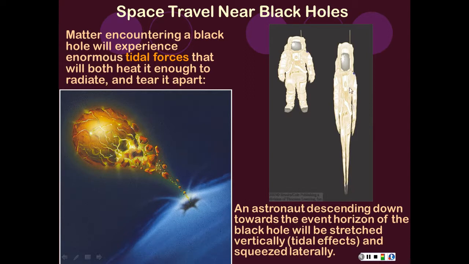But at the same time, you can see it's being squished in this horizontal direction here, and that's because you can think of it as being the gravitational field lines. You've got this gravitational field, and you've got them radially expanding from the black hole, but that means that they get closer together really, really fast. So you get stretched out and squished together at the same time, and it's called spaghettification. Isn't that lovely?